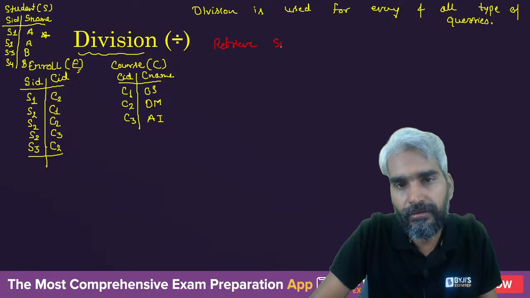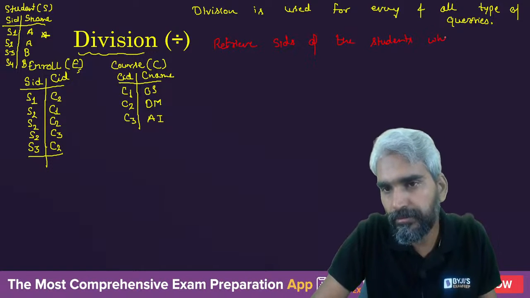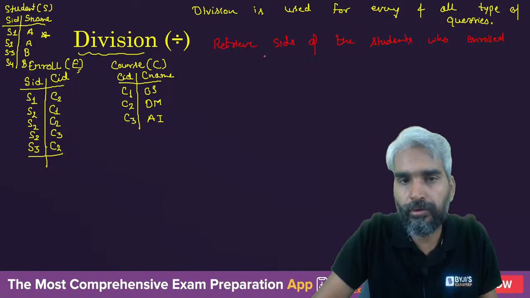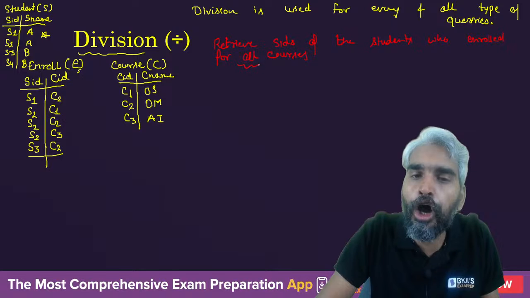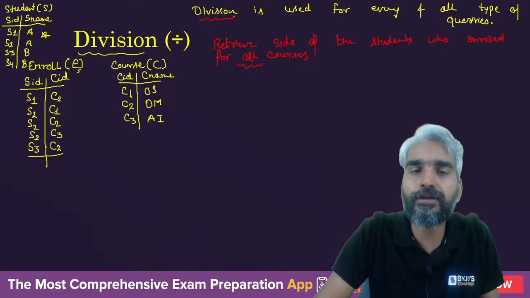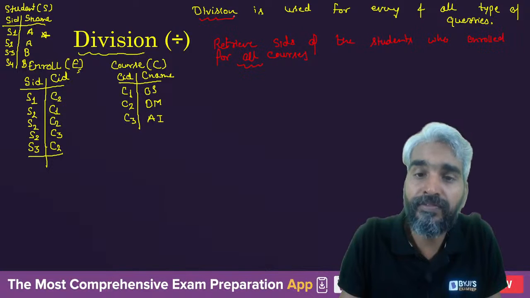Retrieve SIDs of the students who enrolled for all courses. So the moment you see this all, you need to think in terms of division.